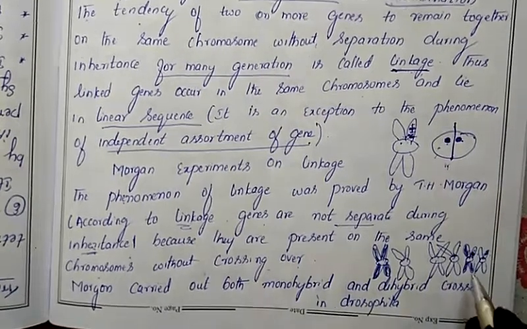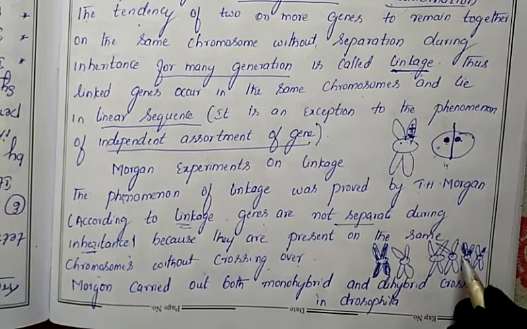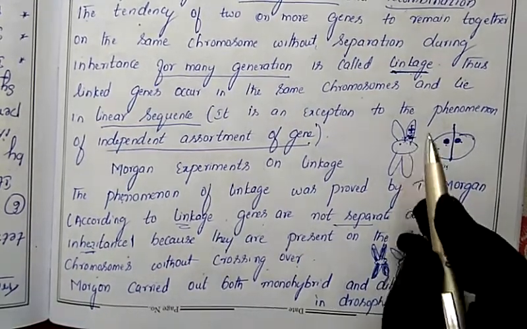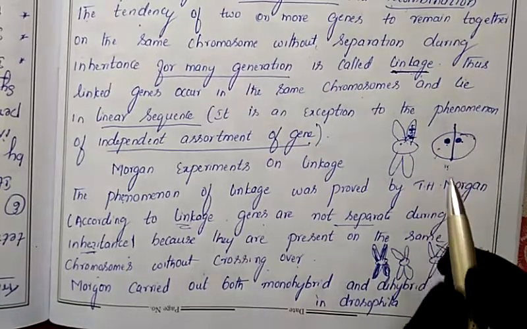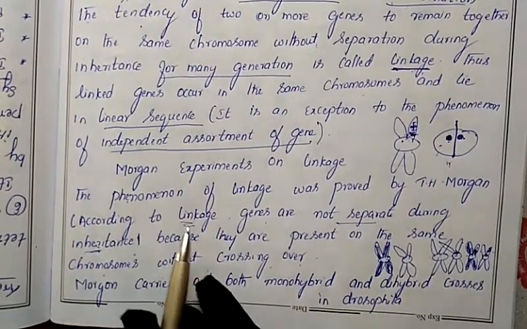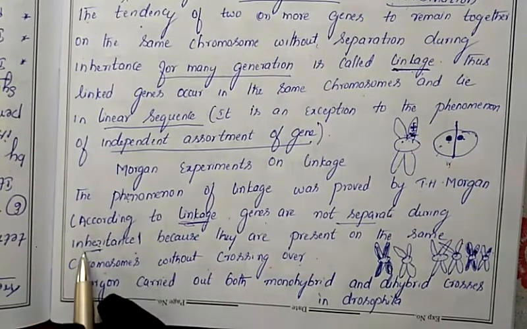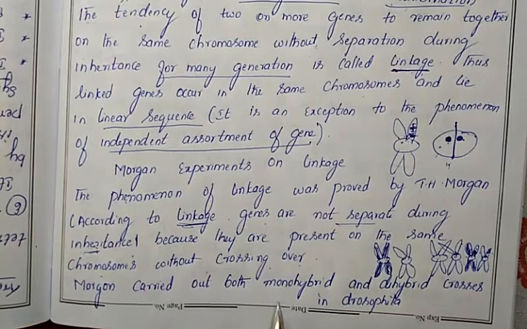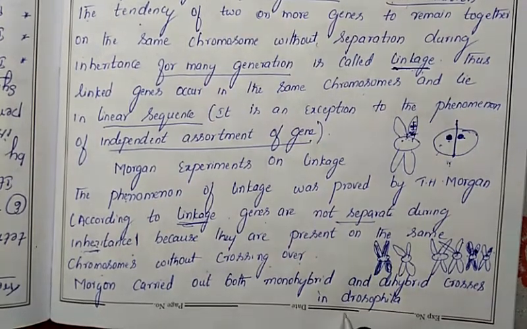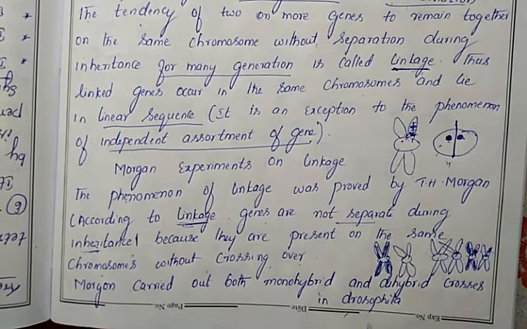But in linkage, the genes will not shift to another chromosome. They remain on the same chromosome they are sitting on, for a long period of time. That's why T.H. Morgan said that linked genes remain on the same chromosome for many generations. Morgan also carried out monohybrid and dihybrid crosses.